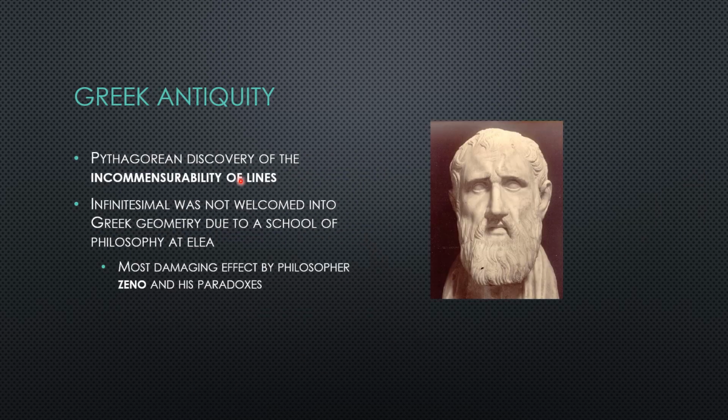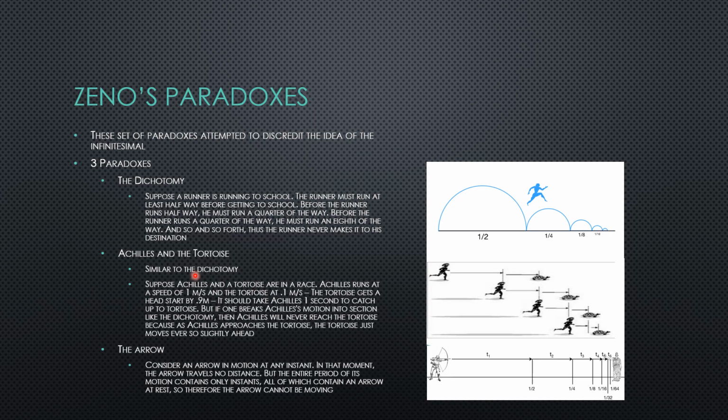Into Greek antiquity, there's a Pythagorean discovery of the incommensurability of lines. However, the infinitesimal was not welcomed in Greek geometry due to the school of philosophy at Elea. We'll talk a little more about that on the next slide. But the most damaging effect was by the philosopher Zeno and his paradoxes. Zeno and his paradoxes basically led to people disregarding the idea of infinity and infinitesimal. It kind of held back the development of the idea of calculus for quite a while. So let's talk a little bit about Zeno.